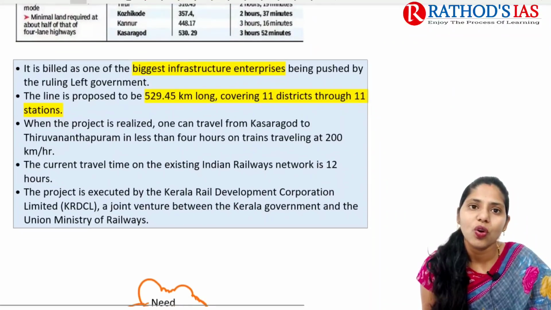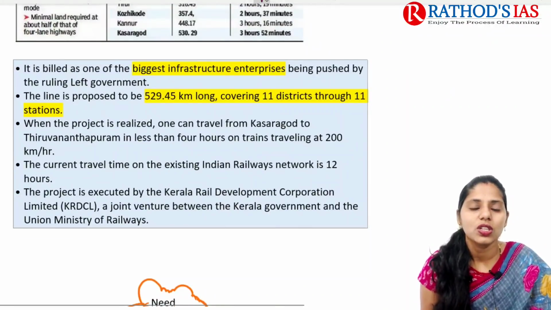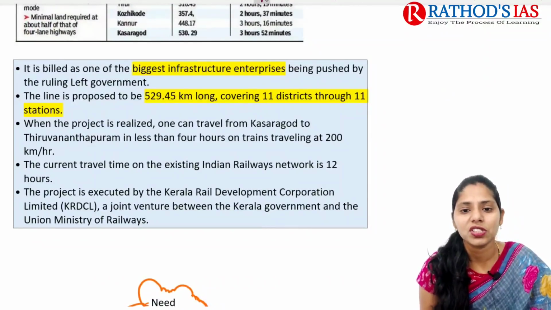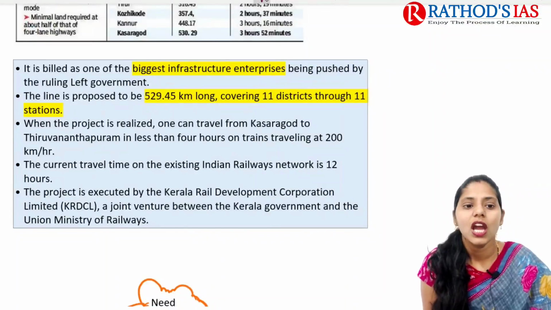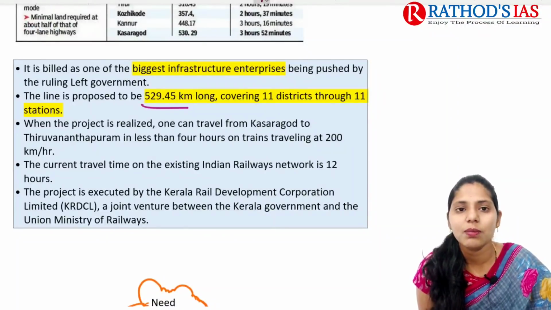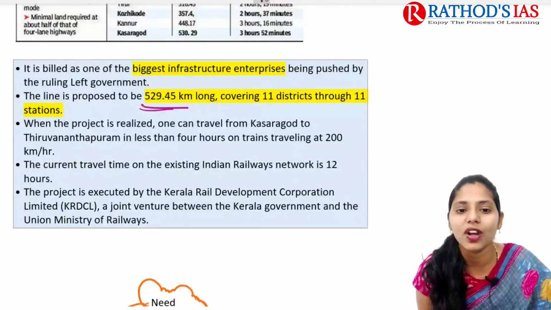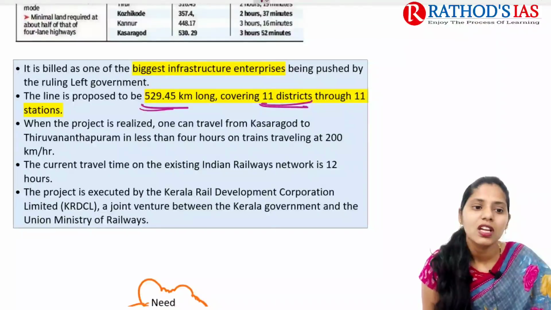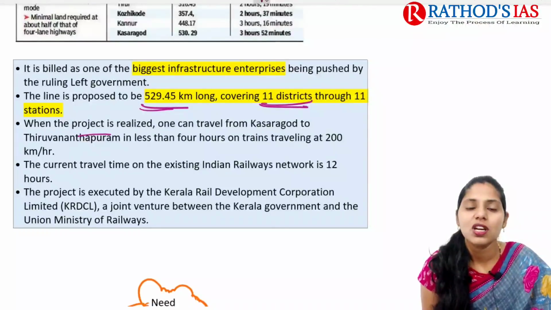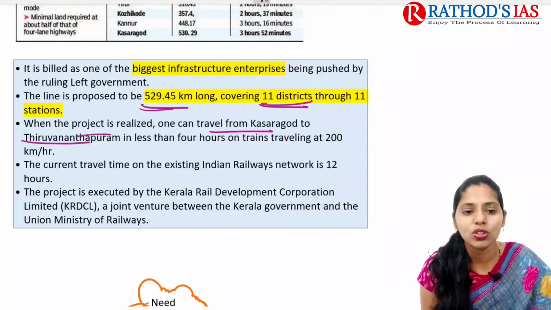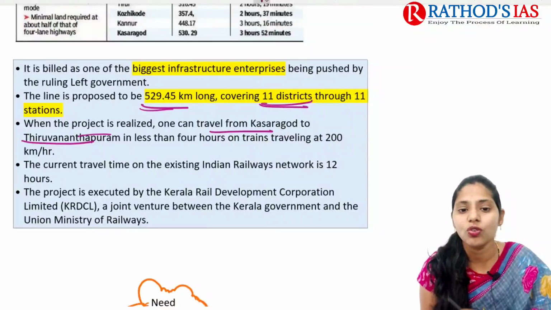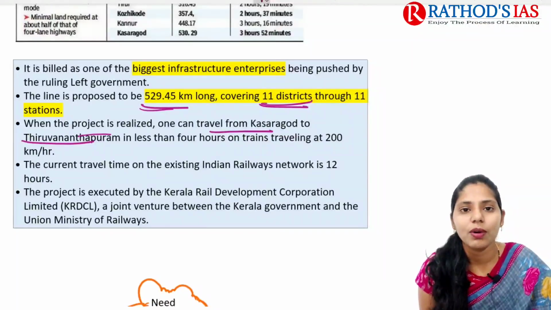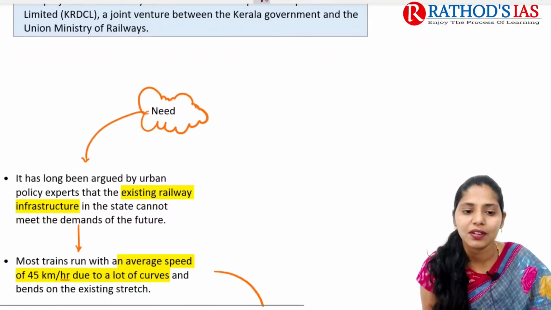If we're talking about what this project is all about, it is the biggest infrastructure enterprise, and the line proposed here is about 529.45 kilometers long. This project mainly covers 11 districts and 11 stations. When the project is realized, one can travel from Kasaragod to Thiruvananthapuram in less than 4 hours, but earlier it took about 12 to 14 hours, and the speed of the train here is 200 kilometers per hour.